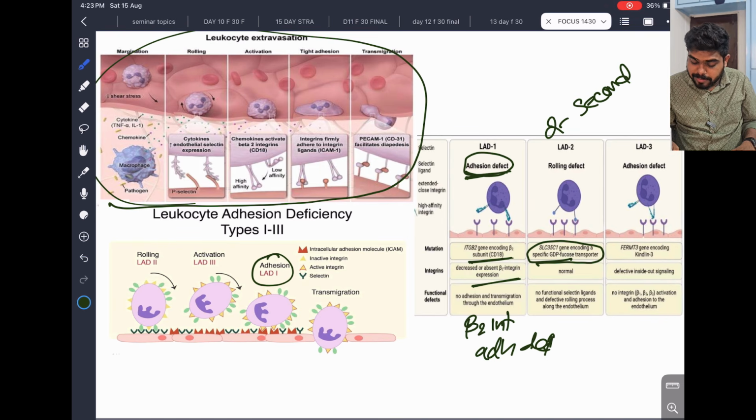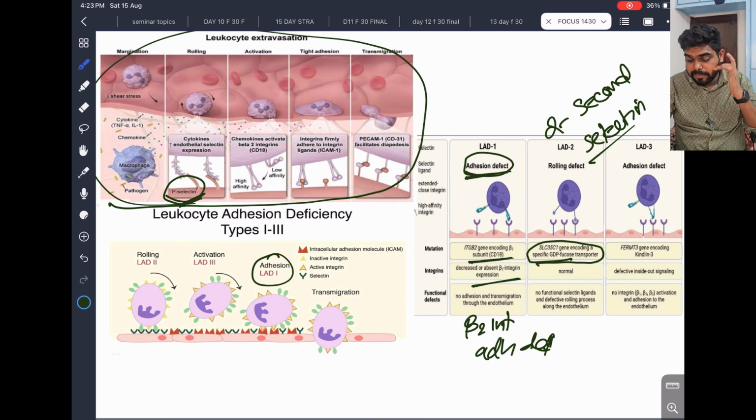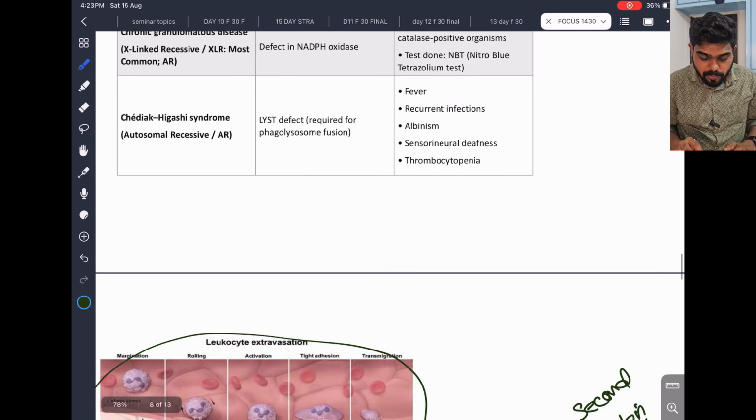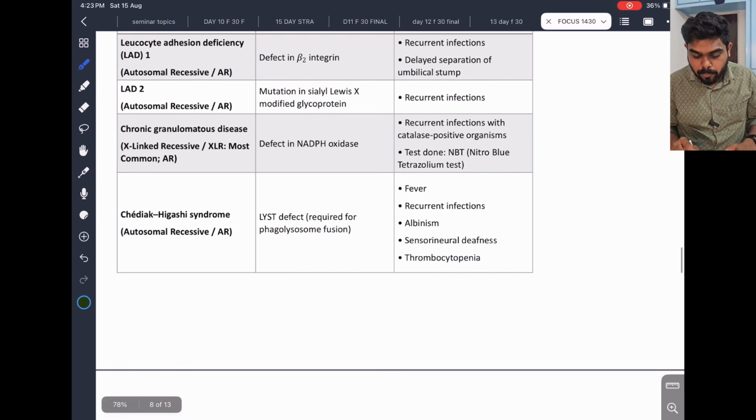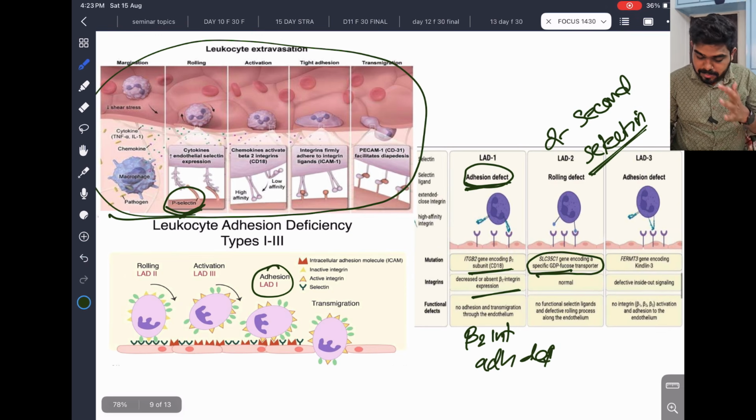No functional selectin ligands. The selectin ligands are needed, so no P-selectin. Selectins are deficient. P-selectins are needed in rolling. Selectins are not there. That is why the sialyl-Lewis X modified glycoprotein defect causes a rolling problem, and that is leading to LAD2.